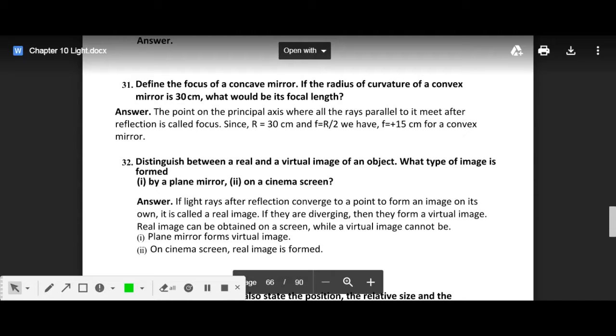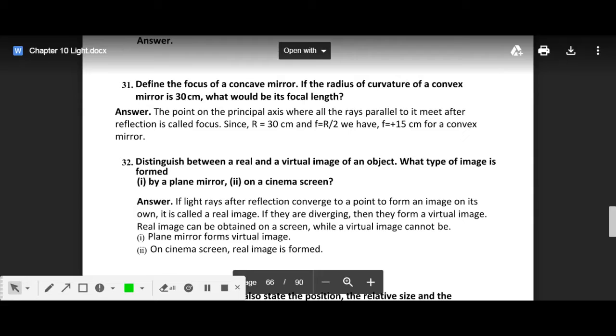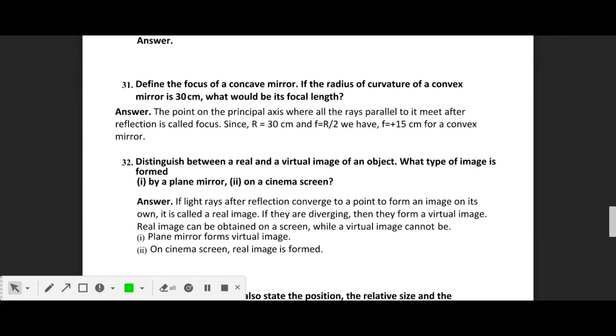So question number 31 is: define the focus of a concave mirror. If the radius of curvature of a convex mirror is 30 centimeter, what would be its focal length? So in order to find the focal length, it's a very simple formula, f is equal to r by 2. So first of all, the question was focus of a concave mirror, right? The point on the principal axis where all the rays parallel to it meet after reflection is called focus.